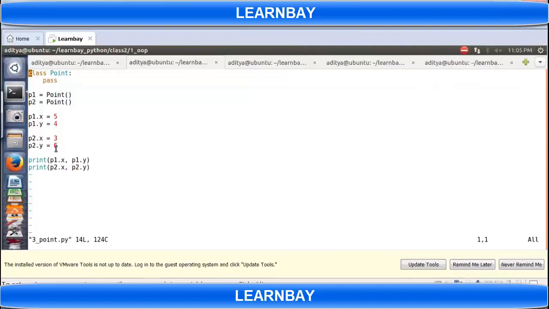It means I am adding data members dynamically. I created an empty class, but I added data members dynamically to this class. Python supports this. In Java, C++, or any other programming language, you have to write in the class definition, before creating the object, all the data members you want.